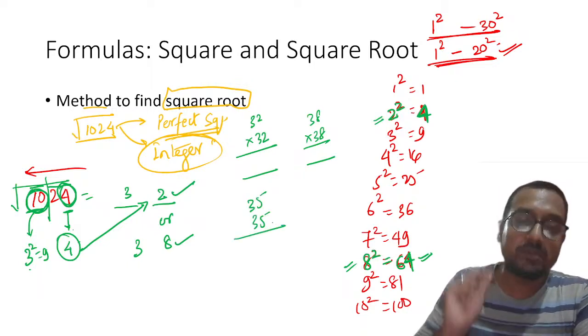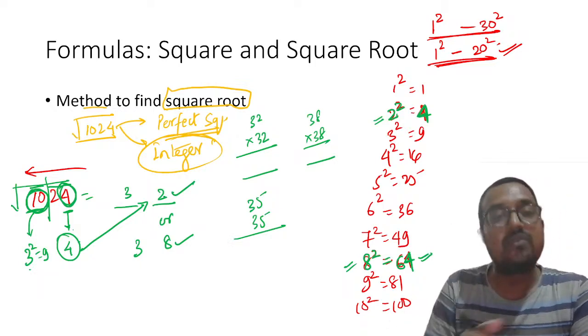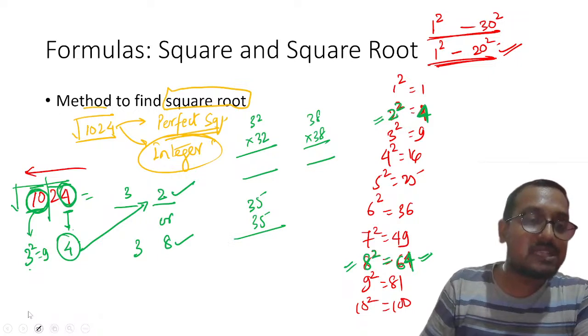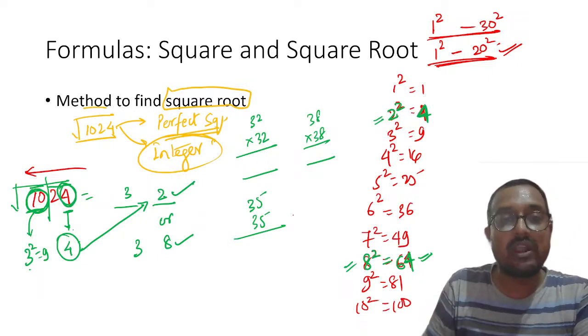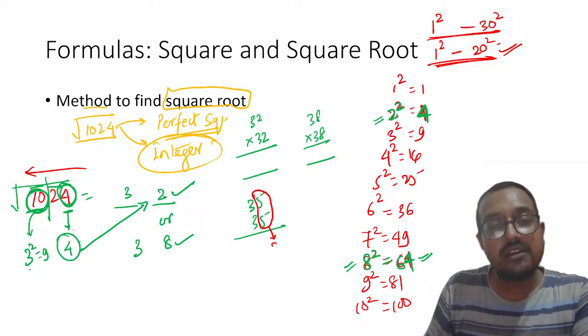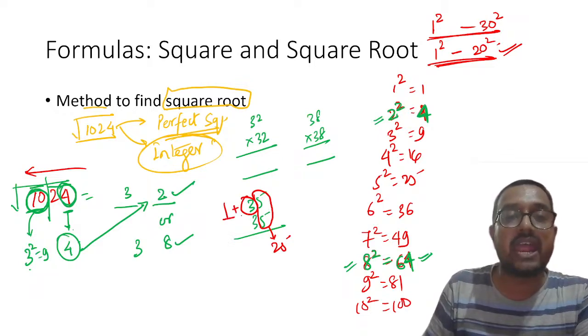How to find 35 square? My dear students, please remember, whenever a number is ending in 5, to find its square, that is 35 square, for the 5 you write 25, and add 1 to the other number.